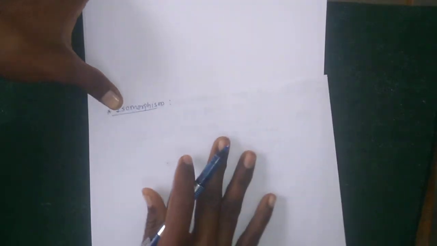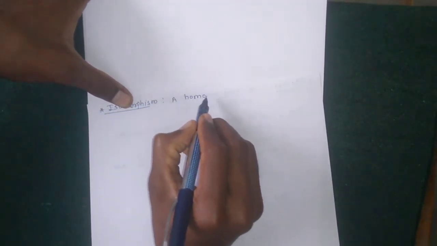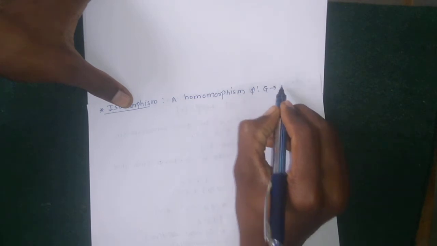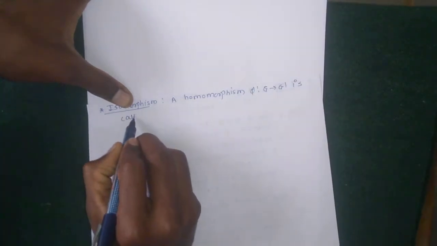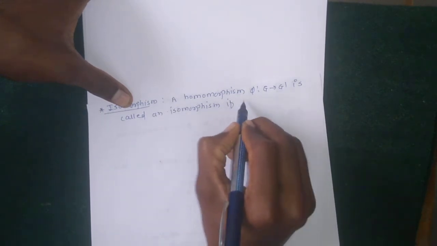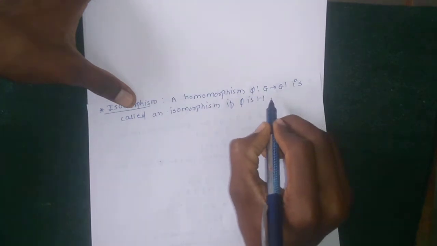Okay, so next, one note: isomorphism. A homomorphism phi from G to G dash is called an isomorphism if phi is 1-1 and onto.